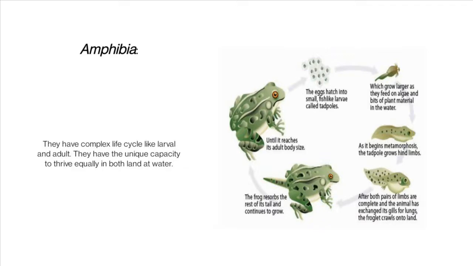So we can notice that they have a complex life cycle, larval and adult, and they have the unique capacity to thrive equally in both water and land.